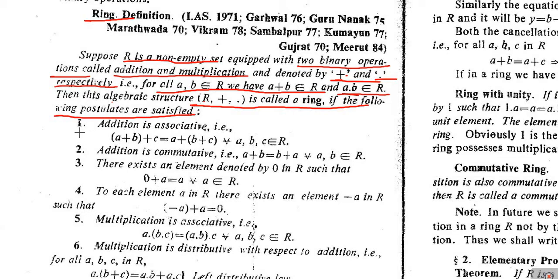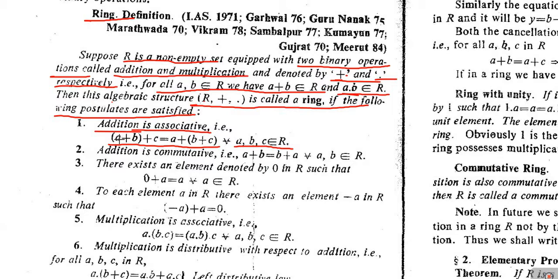Which are the postulates? The first one is addition is associative. Okay, so addition should be associative, which means that for every a, b, c belongs to R, means if we take any 3 members a, b, c belongs to R, then we must have (a plus b) plus c must be equal to a plus (b plus c). Now the left hand side and right hand side, even though the elements are same and the order is also same, their meaning is different.